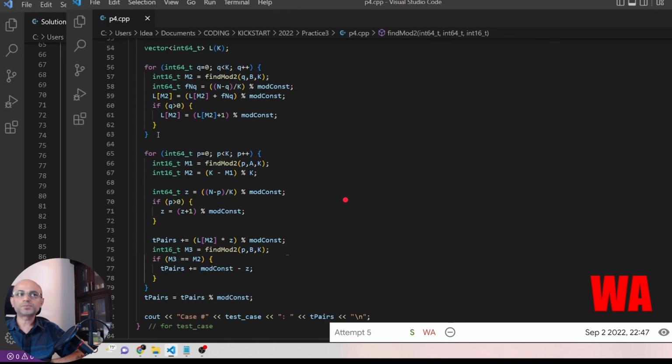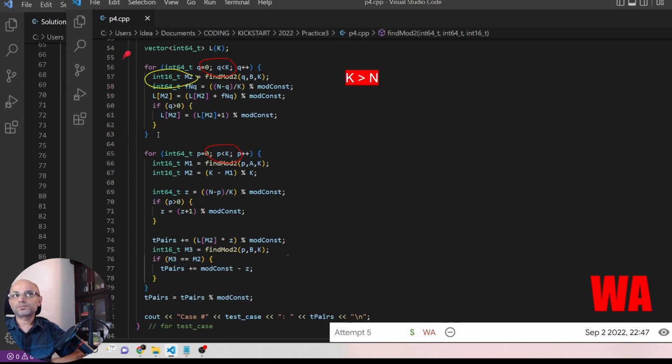So how can we debug this? Note that we are going q from 0 to k. We haven't taken care of the case where k is greater than n. So in which case we should not go till k, because we have to stop at n.